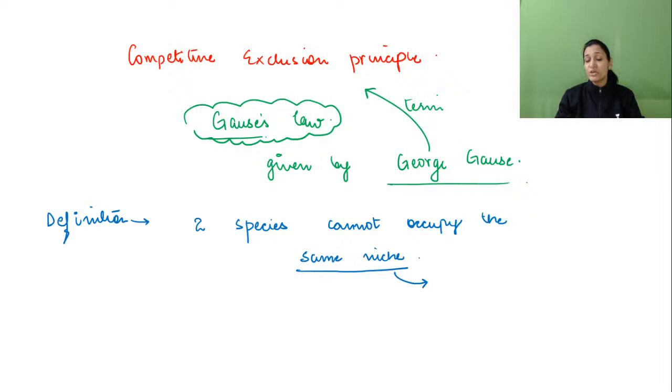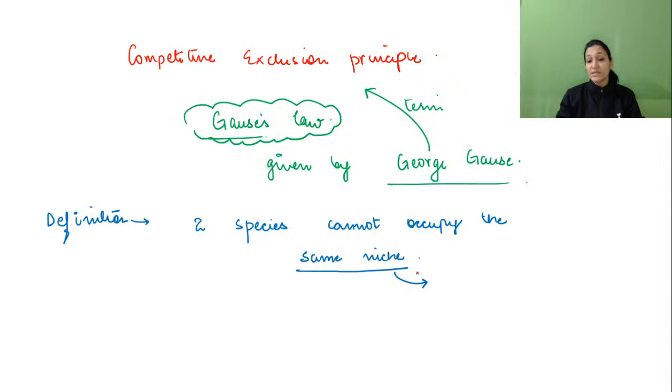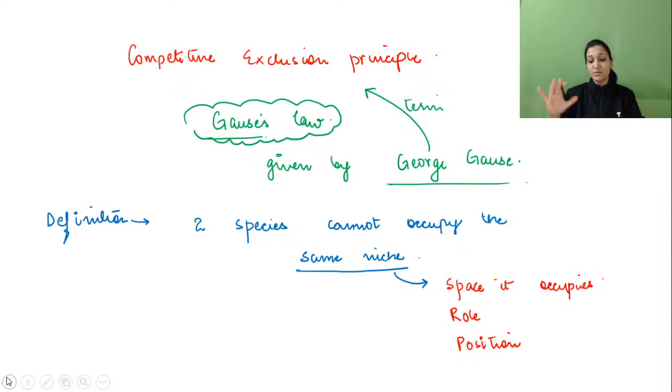So when we are saying niche, what three things should click in your mind whenever you come across the word niche? The first is the space it occupies. The next is its role, what role it is playing in that ecosystem. And lastly, its position: if this particular species is removed from this ecosystem, what impact is it going to have? That defines its position. So two species cannot occupy the same niche, which means they cannot occupy the same space, have the same role, or have the same position.